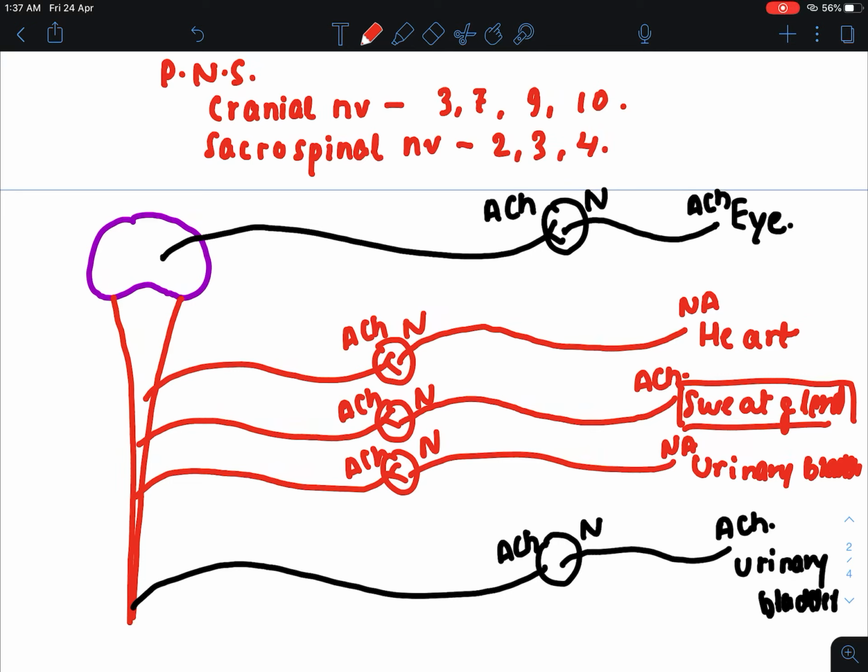The parasympathetic nervous system fibers are known as cholinergic fibers, but the sympathetic nervous system fibers are known as adrenergic fibers because they are secreting noradrenaline by the postganglionic fibers. But there is an exception, which is in the sweat gland, where the postganglionic fiber is secreting acetylcholine. Therefore, the sympathetic nervous system fiber supplying the sweat gland is known as cholinergic fiber.